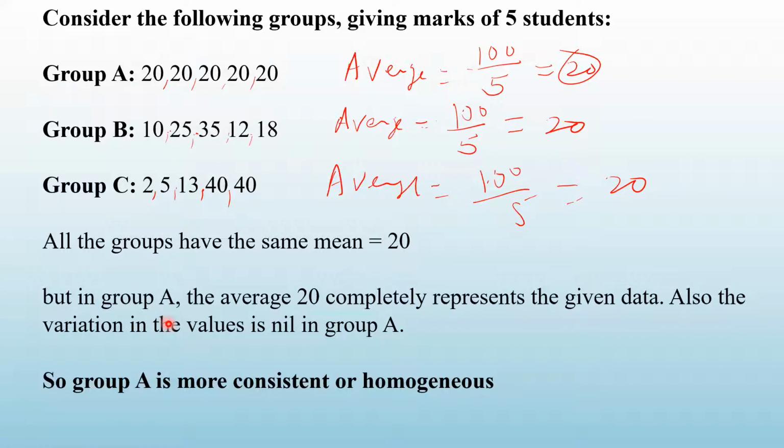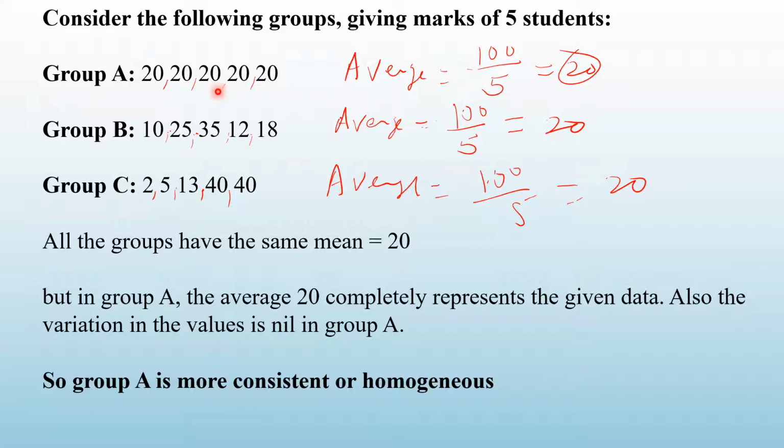But in group A, the average 20 completely represents the given data. Correct? All the students have got 20 marks. Also, the variation in the values is nil in this. There is no variation in the values. Sabhi ko same marks. Okay? So this group is considered as the best group.